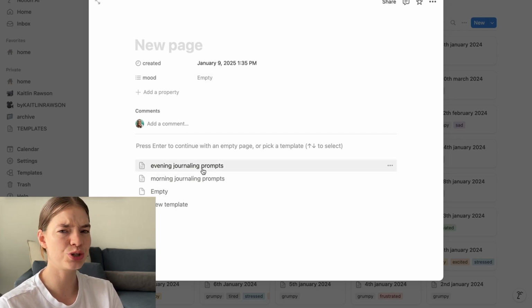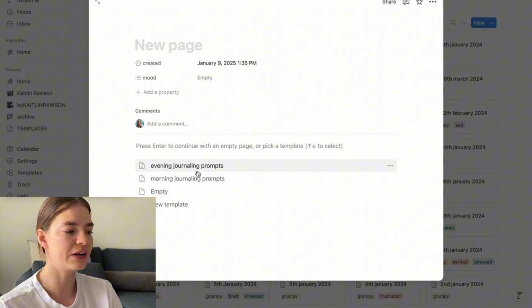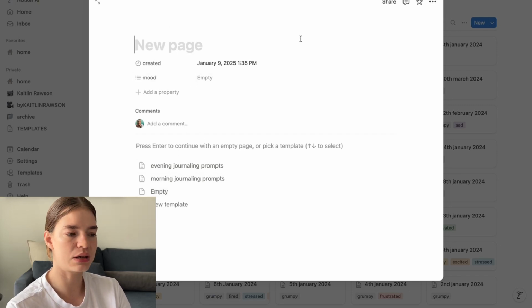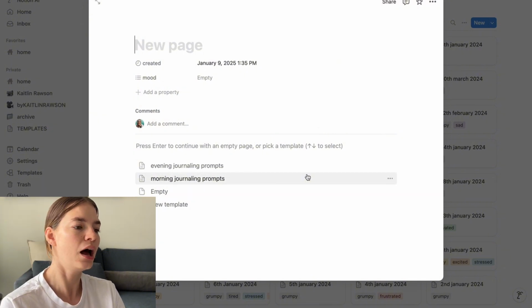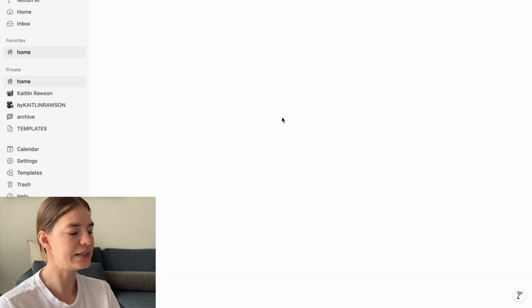I do think I want to switch some of those up, just because I haven't been using them that much. I might be looking for some new prompts throughout the year to add different templates for different prompts that I can use. Basically it's just a little summary of how I'm feeling and what's going on. I usually do this in the evening, but I do have morning prompts here just in case I decide to add an extra journaling session in the morning or things switch up.